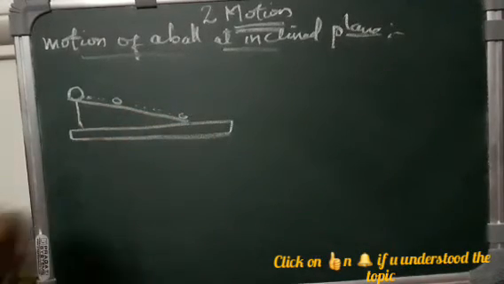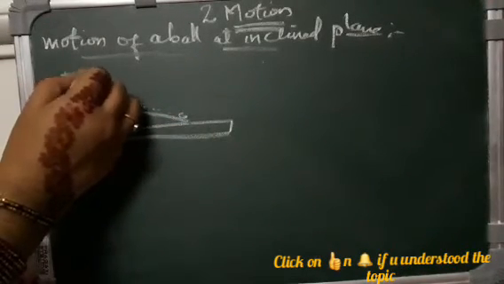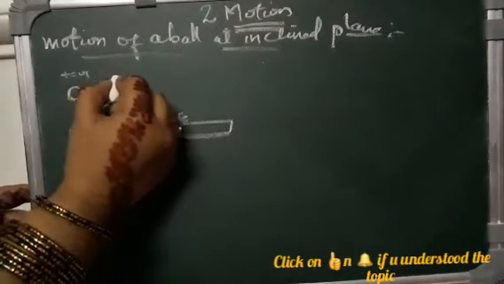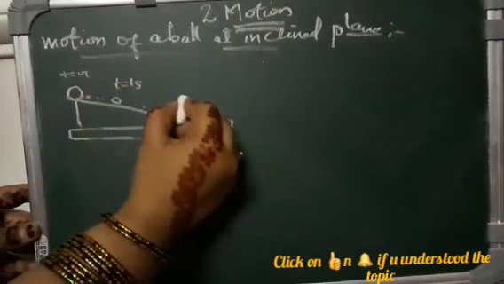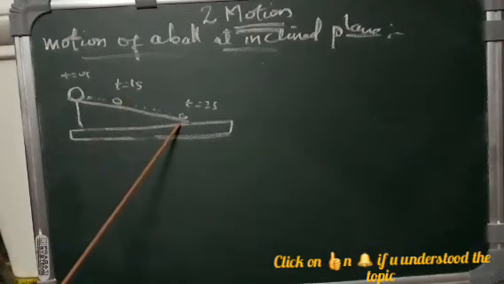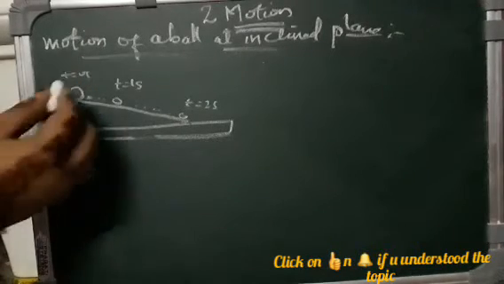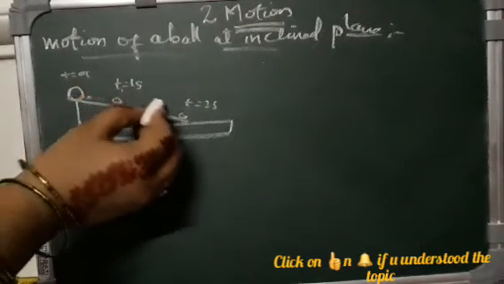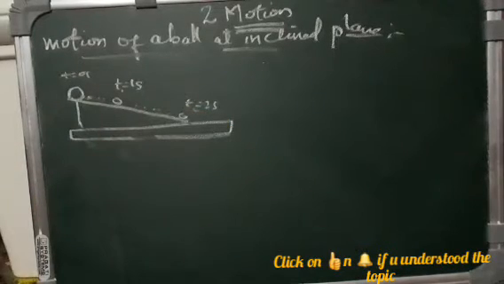At some point here, time is equal to 0 seconds. Here it will reach time is equal to 1 second. Here it will reach time is equal to 2 seconds. So take a ball and release it from the top of an inclined plane. The position of a ball at various times is given. So here we can say time t is equal to 0 seconds, time t1 is equal to 1 second, time t2 is equal to 2 seconds, isn't it?